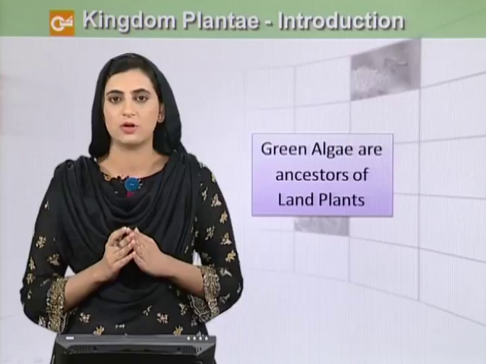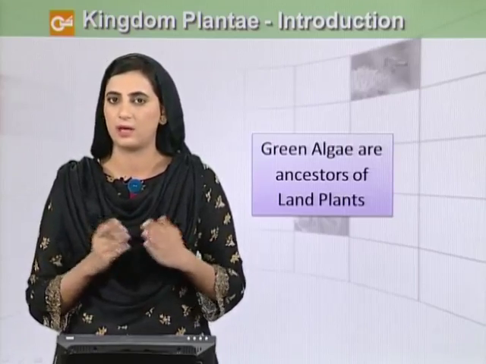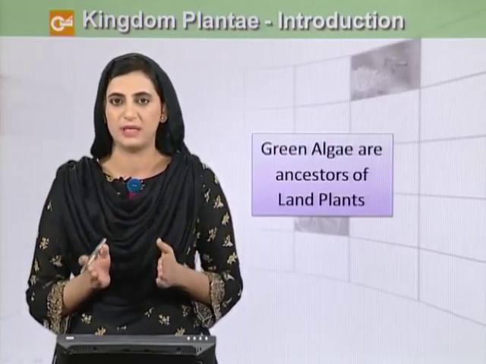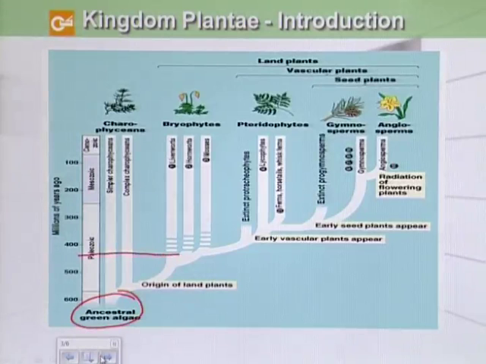So green algae are thought to be the ancestors of land plants, and land plants evolved around 450 million years ago. So here you can see that the ancestral green algae about 450 million years ago gave rise to these bryophytes, and bryophytes developed some features which were necessary for life on land. Afterwards advancement of characters happened, and then we had these early vascular land plants.